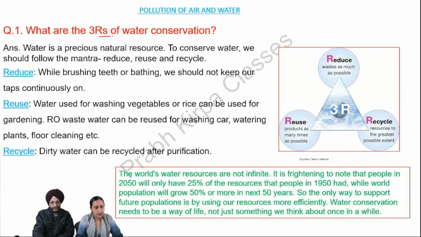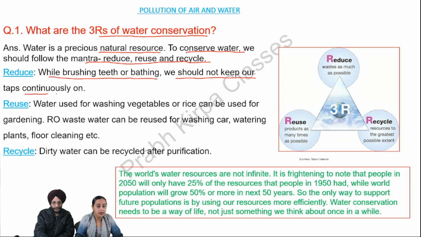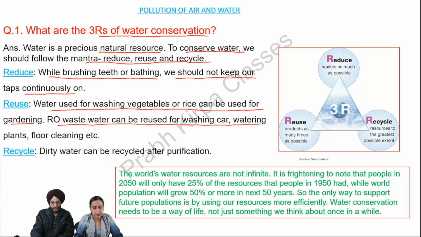First question, what are the 3 R's of water conservation? Answer, water is a precious natural resource. To conserve water, we should follow the mantra reduce, reuse, and recycle. Reduce. While brushing teeth or bathing, we should not keep our taps continuously on. Reuse. Water used for washing vegetables or rice can be used for gardening. RO waste water can be reused for washing car, watering plants, floor cleaning, etc. Recycle. Dirty water can be recycled after purification.